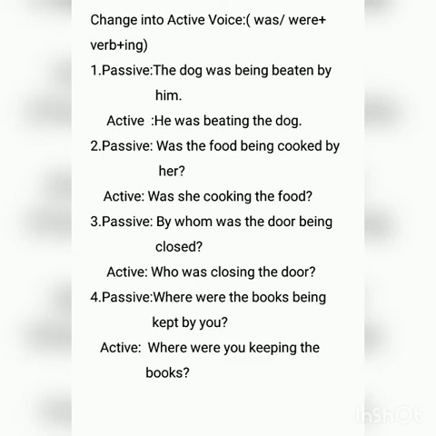Number 4. Where were the books being kept by you? Here the object is you. It is in the plural form. We have to use it with were. The answer will be, where were you, keep, ing form is keeping, the books. Where were you keeping the books? This is how to change passive voice into active voice.